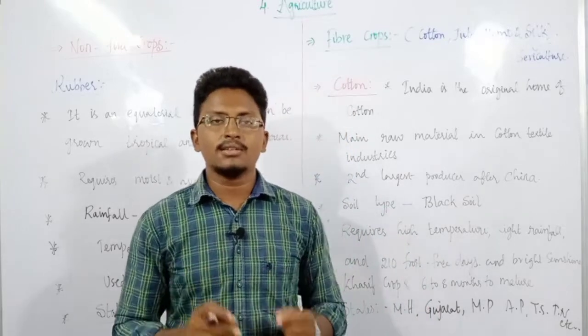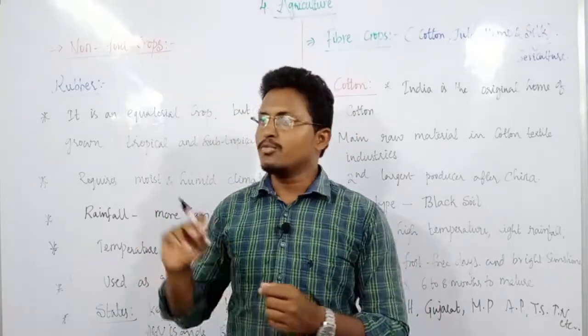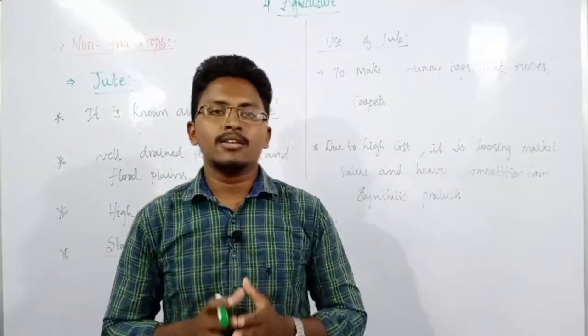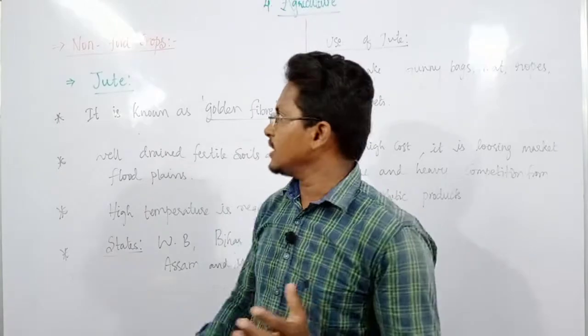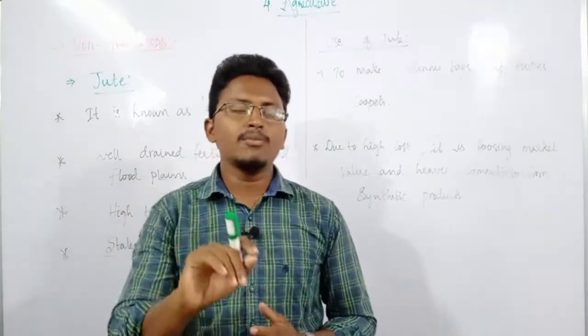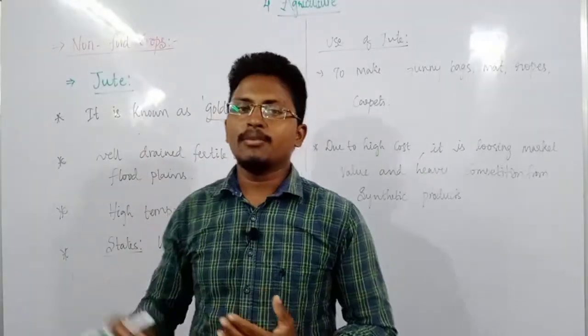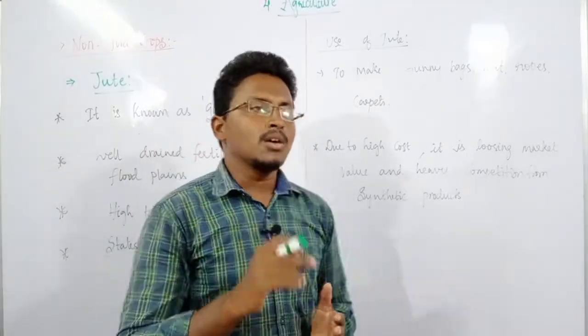Next we will discuss about this, the last important non-food crop, that is about jute. Let us discuss about the other important non-food crop grown in India, that is jute. So the other name of this jute we can also call, or it is also known as this golden fiber. Jute is also known as this golden fiber.